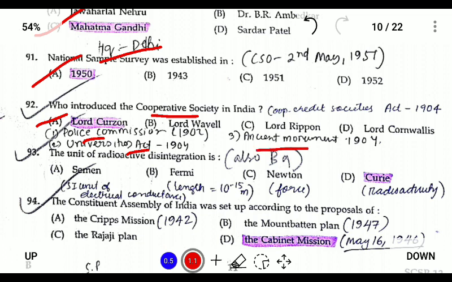The unit of radioactive disintegration is given by curie. So the curie is the unit of radioactive disintegration. Newton is force, Fermi is the length, and Siemens is the electrical conductance.